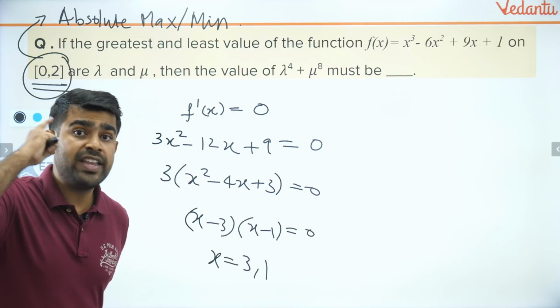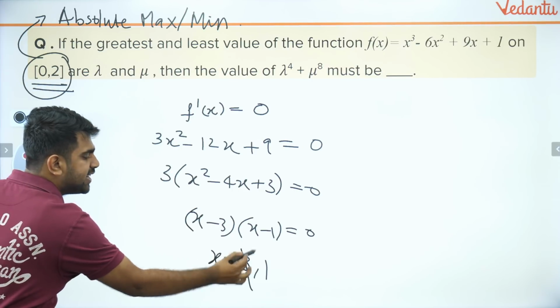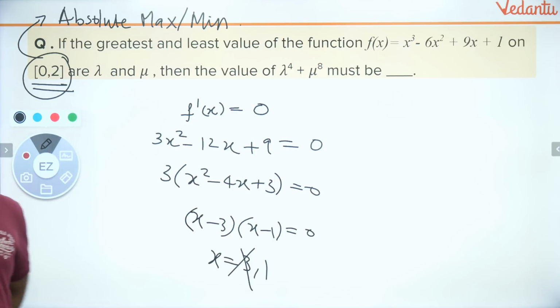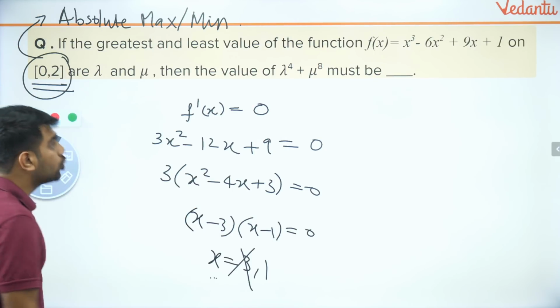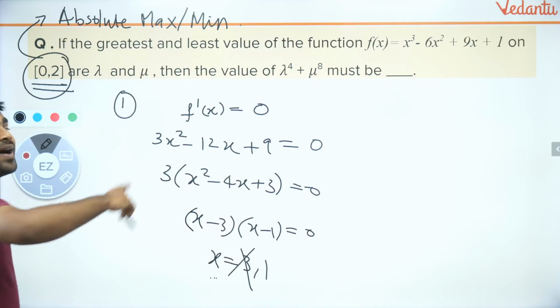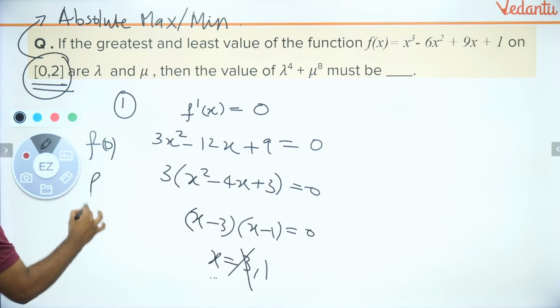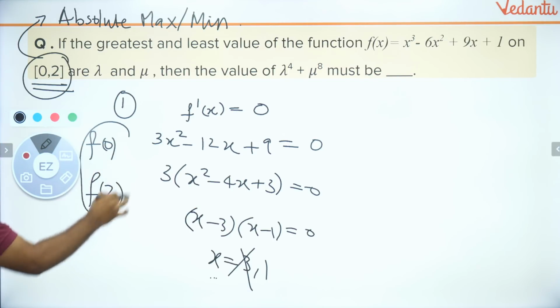But guys, think carefully. What do you have? You have the interval as 0 to 2. So can I say 3 is not needed, because my interval is 0 to 2? So I'll take only 1. So 1 is a critical point. And apart from 1, what do I check? I check at 0. I check at 2. Very important. Very, very important point.